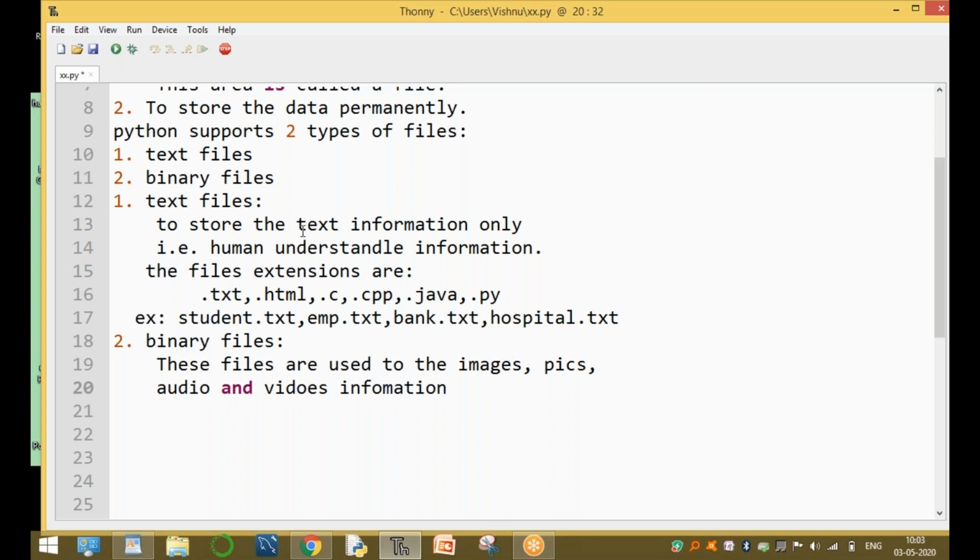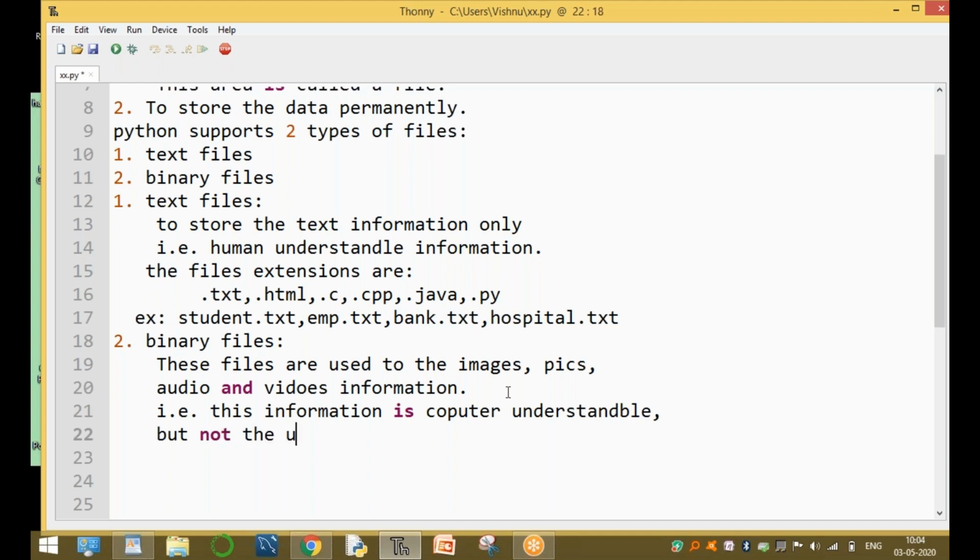Text files store only text information, but these files store only audio and video information. This information is computer understandable, but not human understandable.